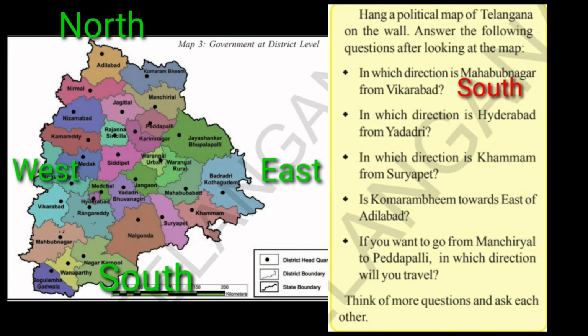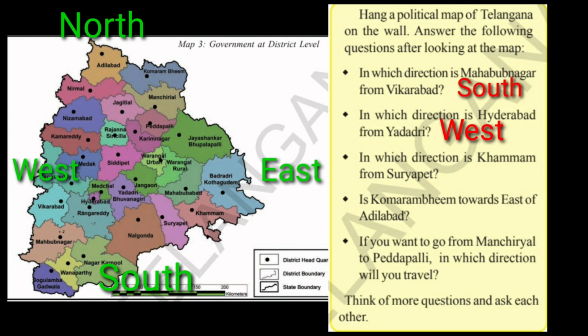In which direction is Hyderabad from Yadadri? So first we have to check from Yadadri. Yadadri is just on the right side, meaning east side of Hyderabad. So from Yadadri to Hyderabad, which direction do we travel? From right to left, meaning west direction. Understood, children? In which direction is Hyderabad from Yadadri? From Yadadri to Hyderabad, it is west direction.